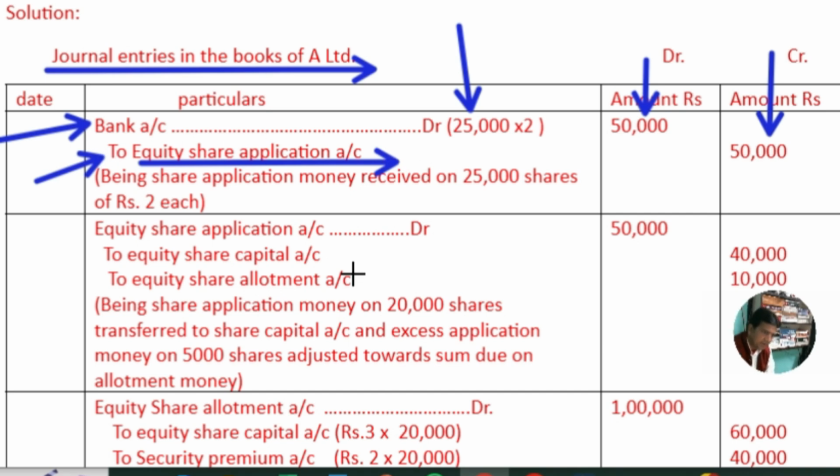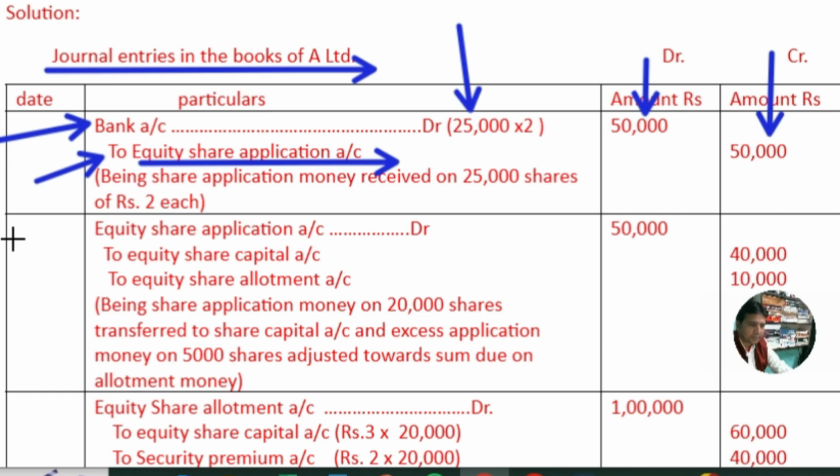Now this application money which is received is a part of share capital, that is, equity share capital, and now the company shall transfer the application money towards the equity share allotment account. Since this is an oversubscription, the company has received excess share application money. That excess is 10,000 rupees, and this is to be adjusted.